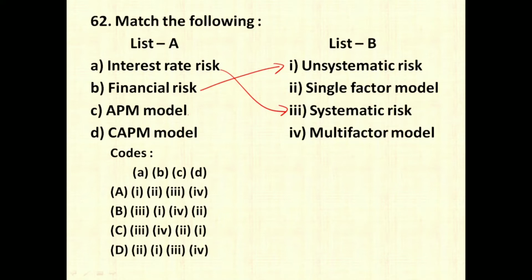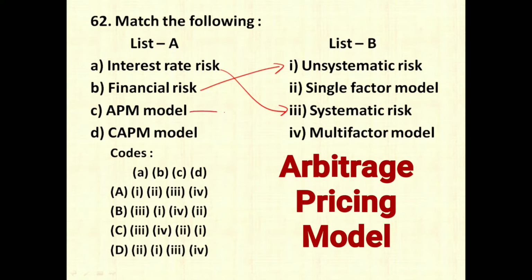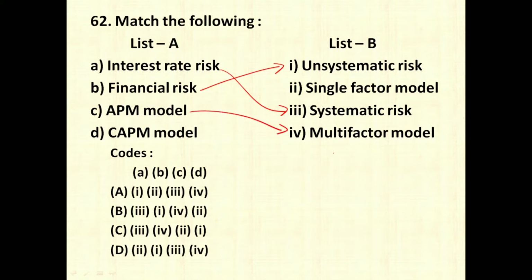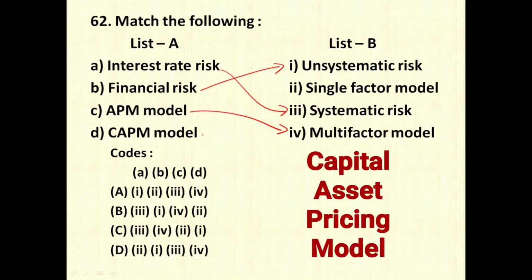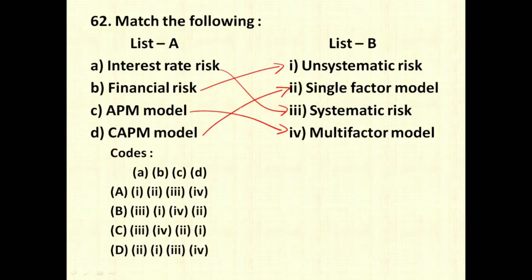APM model stands for asset pricing model and it is a multi-factor model which has multiple factors like beta 1, beta 2, beta 3, and CAPM model is capital asset pricing model which has only one factor which is beta, which is related to market risk and returns. So therefore A3 we have 2 options, B1 we have only one option, therefore option number B is the correct